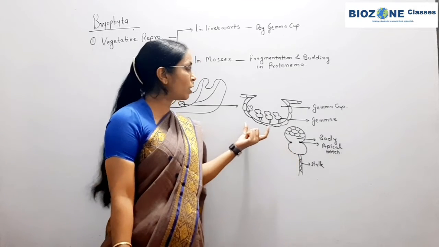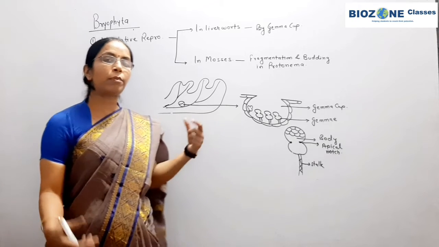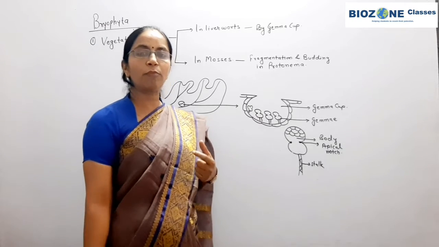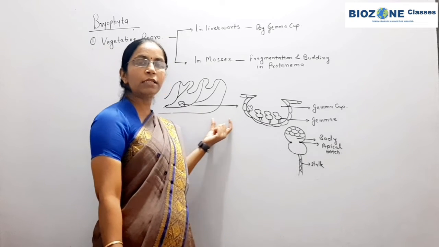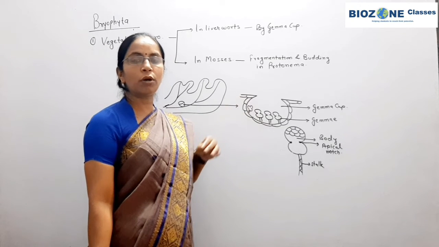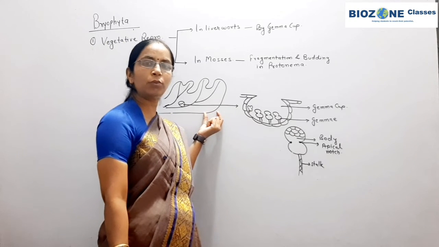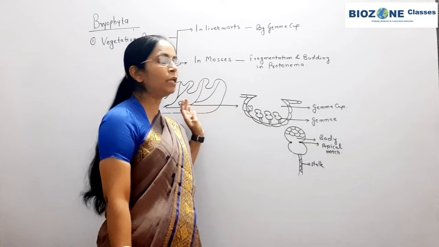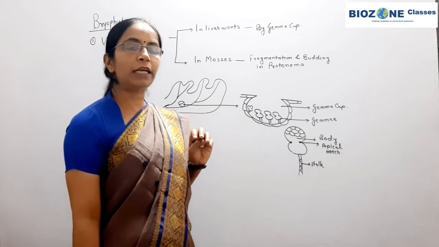Clear? So these bodies are formed on the thallus during favorable conditions, that is when a limited or sufficient amount of moisture is present in the soil. As the summer season begins, the moisture content of the soil gradually decreases. Thallus आपका क्या होने लगेगा? Gradually dry, and gemma cups detach from the thallus और surrounding habitats may remain present as it is.